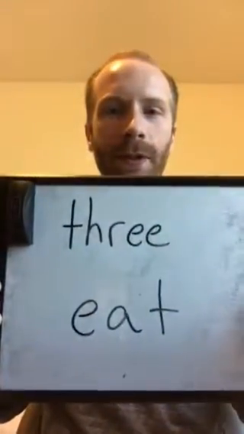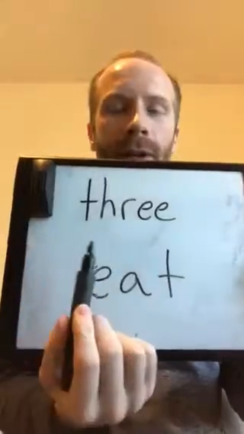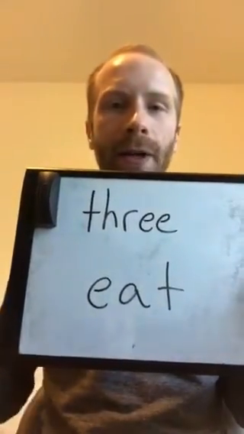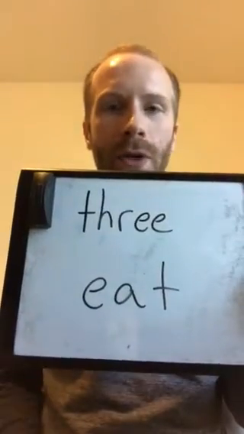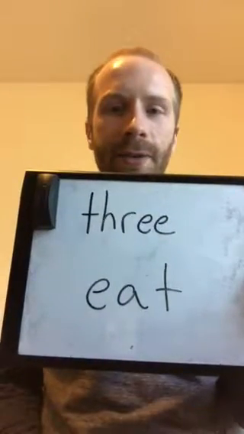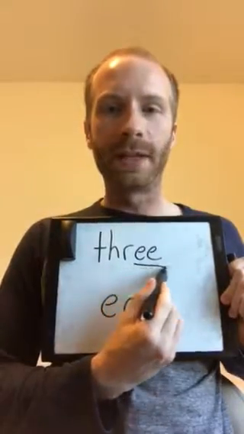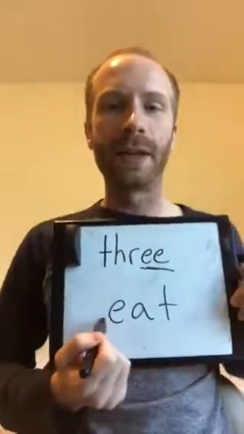So here's what they look like. Once again, 3 and eat. And go ahead and underline in each of these words which one makes the E sound. So again, in 3 we've got the double E, and in eat we've got EA.